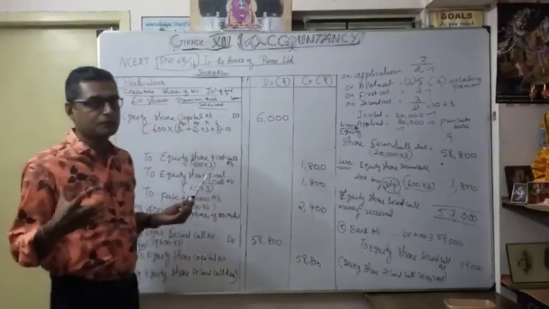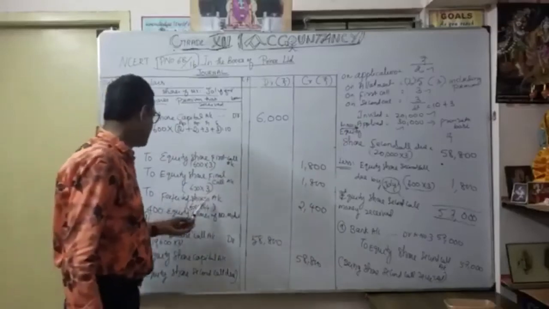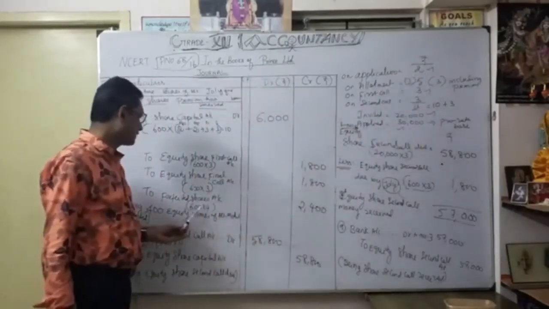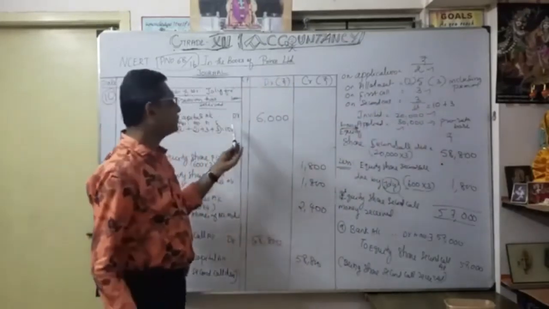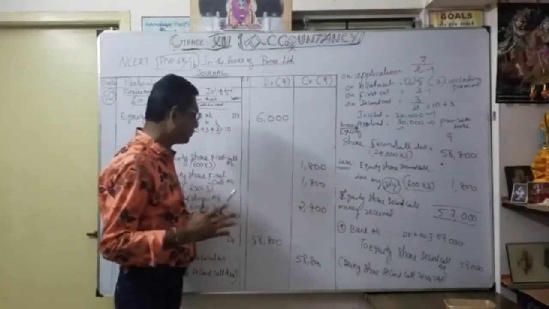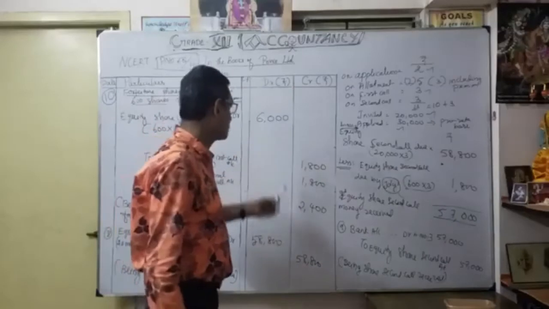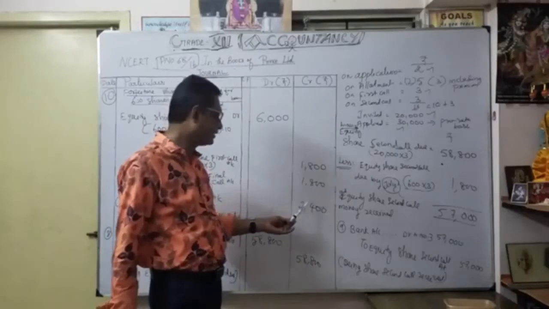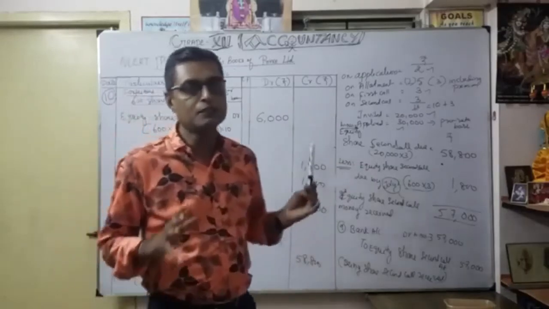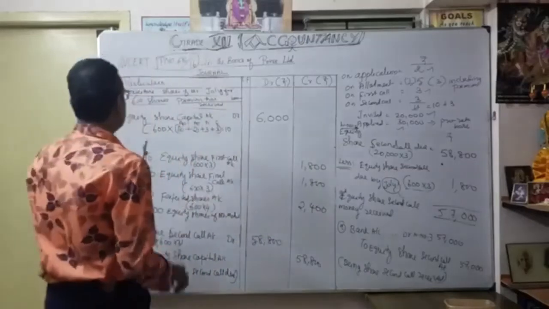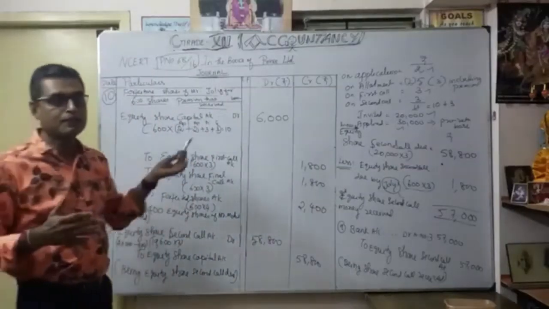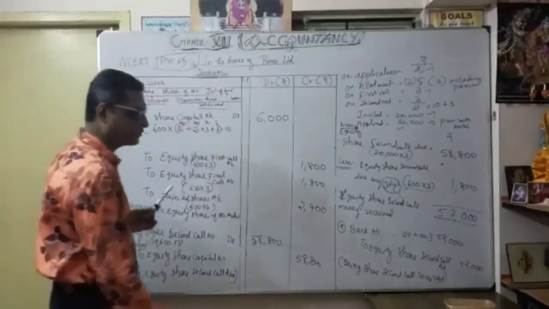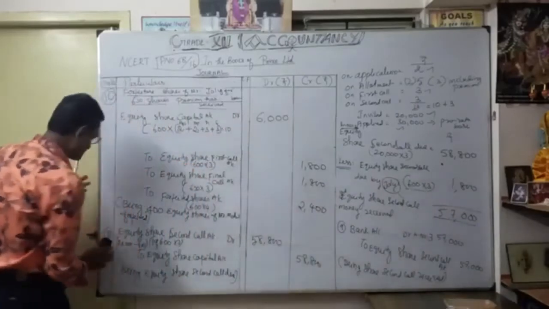So now how much to shares forfeited? The company has taken the money. To forfeited shares account, he paid only 2 plus 2, 4 rupees. So 4 rupees, 600 into 4, 2400. Here also I have not mentioned securities premium. Now understood, both sides will get 6000: 1800, 3600, then 2400. You add together, you get 6000. Now understood, this is the forfeiture entry after you have issued the second call. Now moving to the next important one, reissue.